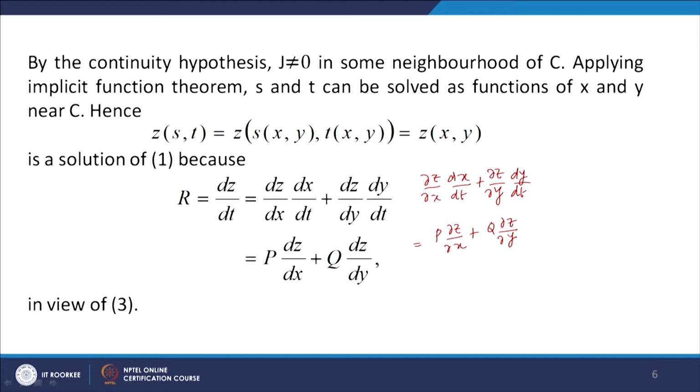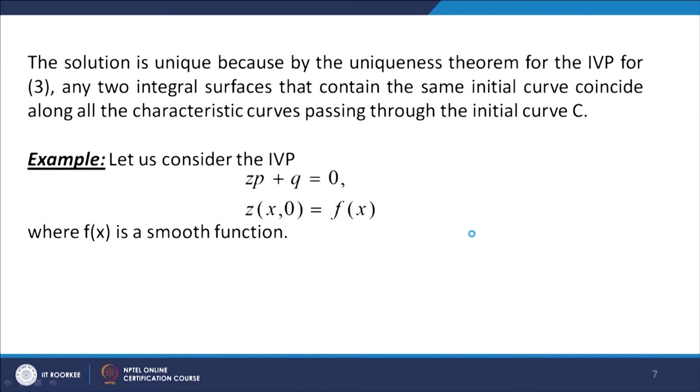Because r is equal to, when we find dz by dt, it turns out that it is equal to p times the partial derivative of z with respect to x plus q times the partial derivative of z with respect to y, which is equal to r. So, r is equal to this, and therefore z equal to z(x,y) is a solution of the given Cauchy linear partial differential equation of first order. Now, let us look at the uniqueness of this solution.